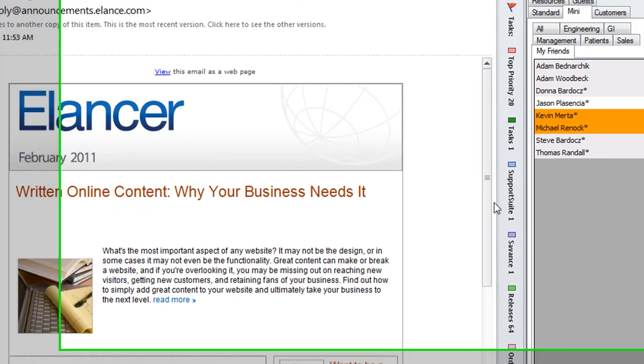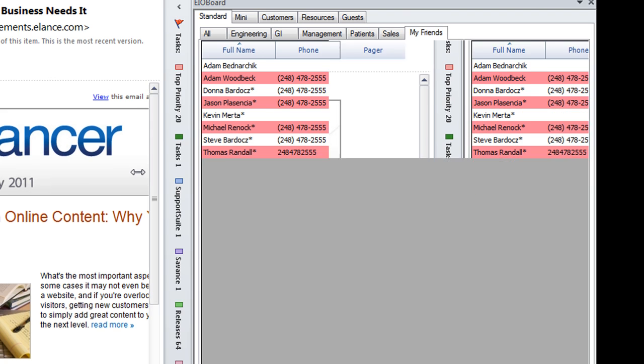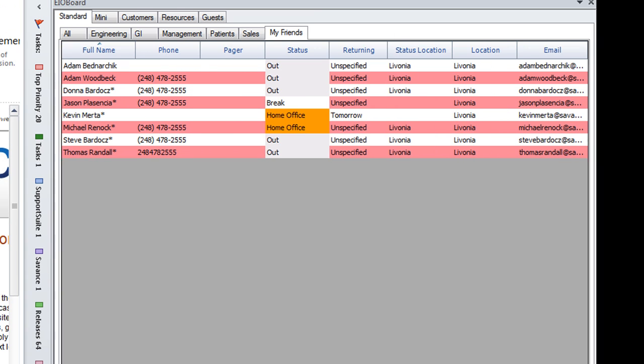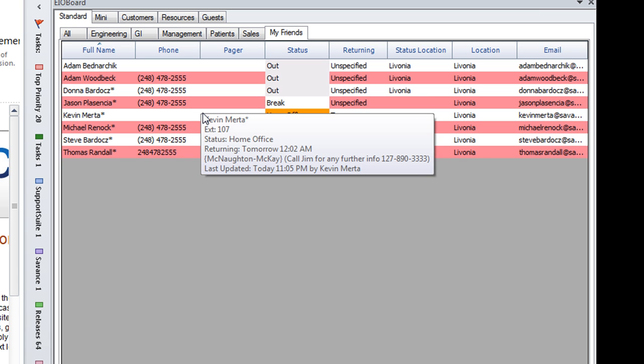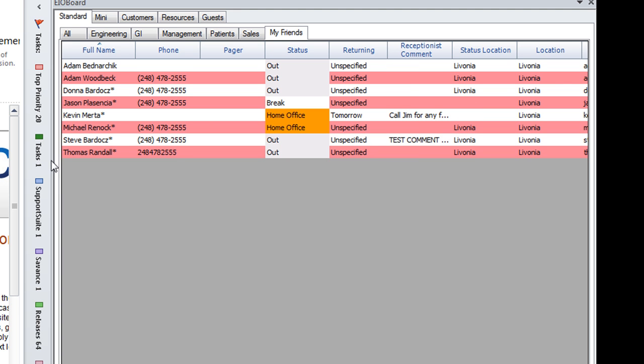So once I save this, then you can see, we'll go to the standard view, and you can see that my name, you can see that it says right here is the call Jim for any further information, 127 890-333. So that's the receptionist comment that you can leave for certain users. Go back to the friends in the mini view.